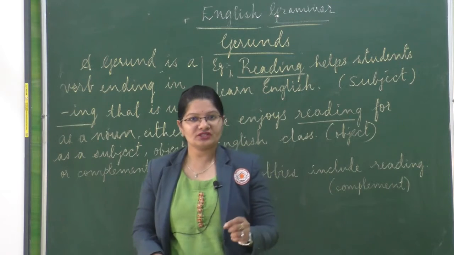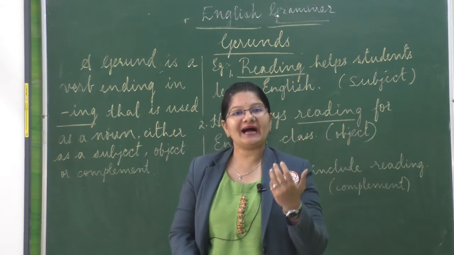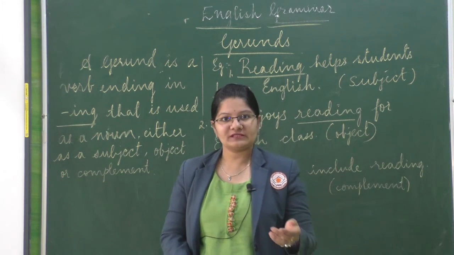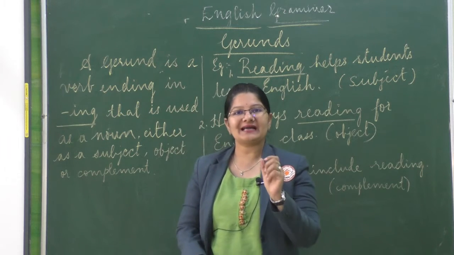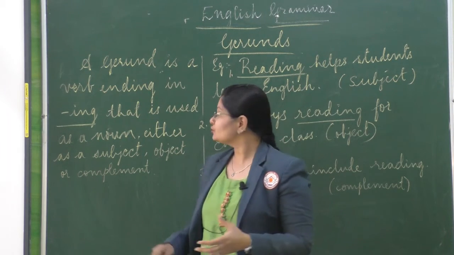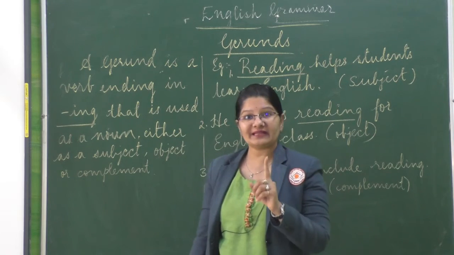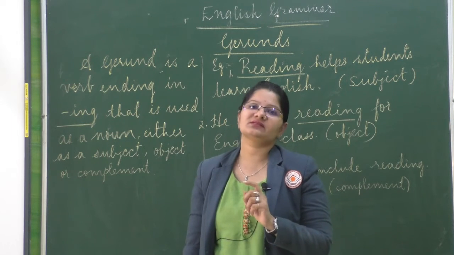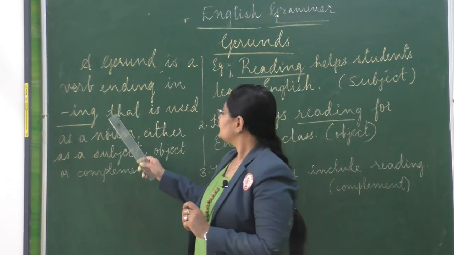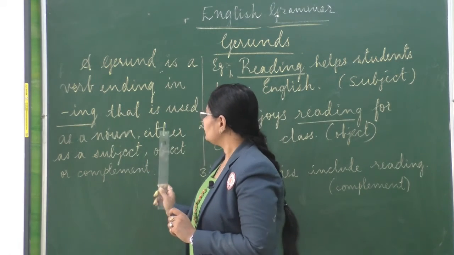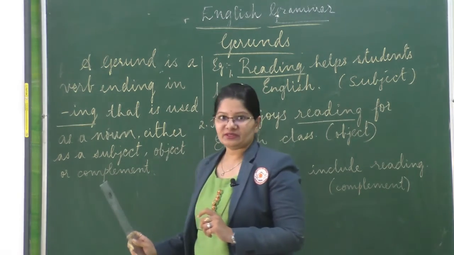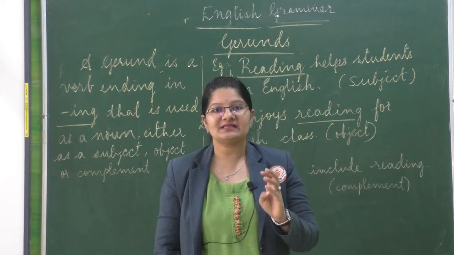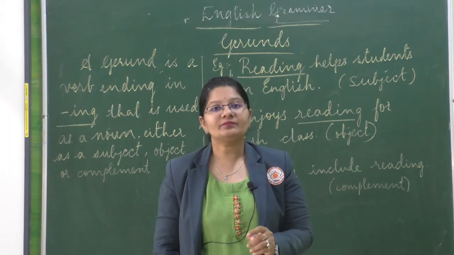So in the previous example you just saw that there were a few words which end with ing, like losing weight, like buying fruits and vegetables. So if the word has ing in it, it is considered to be a gerund. But there is a rule that it must act as a noun in the sentence, only then is it said to be a gerund. So it can act as a noun, either as a subject, object or complement.